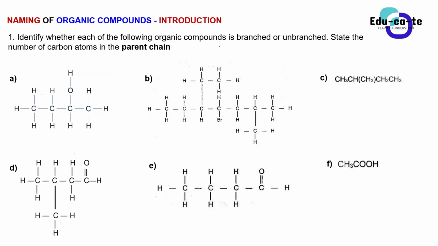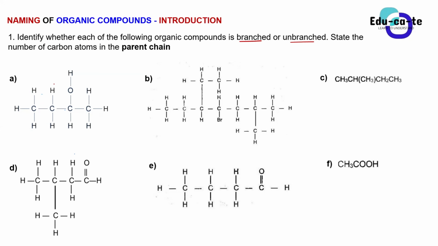All right, here's an exercise so that you can see if we can apply this. Identify whether each of the following organic compounds is branched or unbranched, and then state the number of carbon atoms in the parent chain. Let's do this as a quick exercise, guys. Let's go to question A. Please tell me first the homologous series to which compound A belongs. Quick, guys, because we've already spent a lot of time on this introduction.